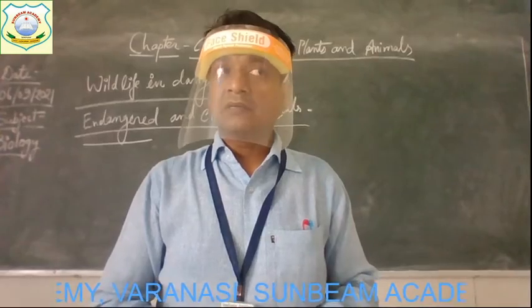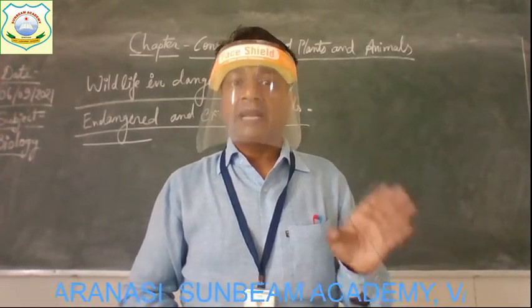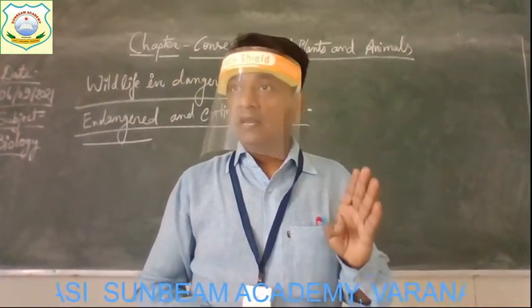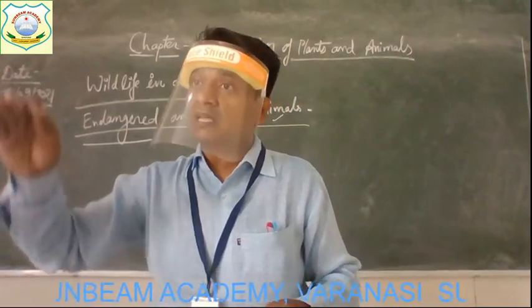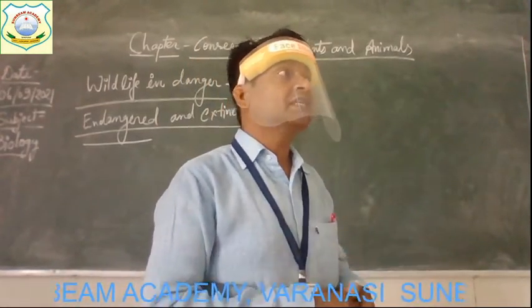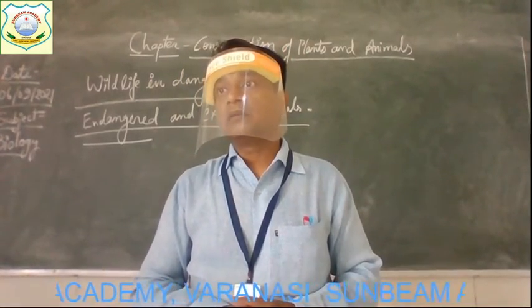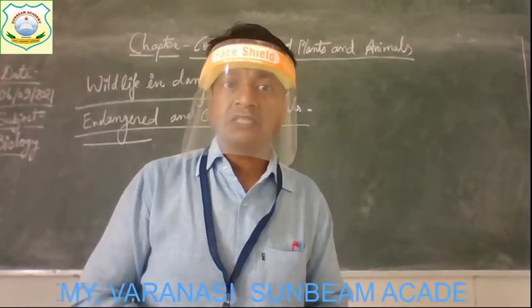Right? So, understood what endangered animals are? Endangered animals are those animals which are left very few in number, whose population is very low. And why is it low? Due to the death of these animals because of changing environmental conditions.